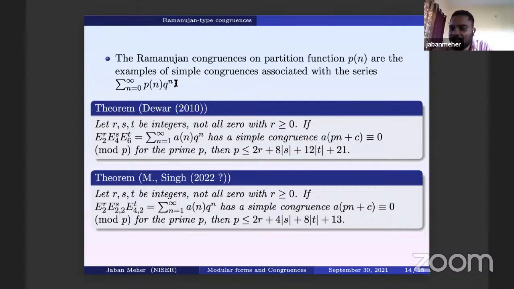Simple congruence means you have congruence at pn plus c. So this is related to having a modular form where all the coefficients are congruent to 0 mod p. This is a certain way you can do this. But you are asking the opposite, how many n you can get, and I doubt whether using this theory you can get that. Okay, thank you.